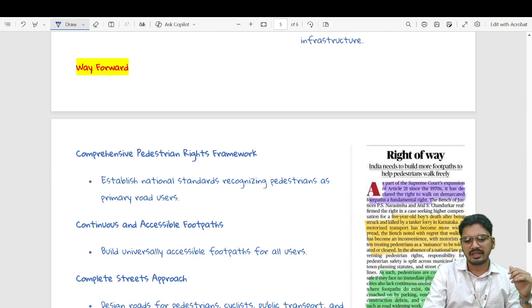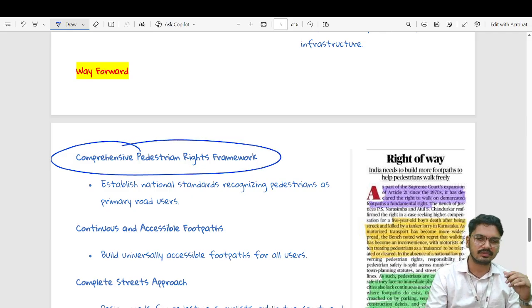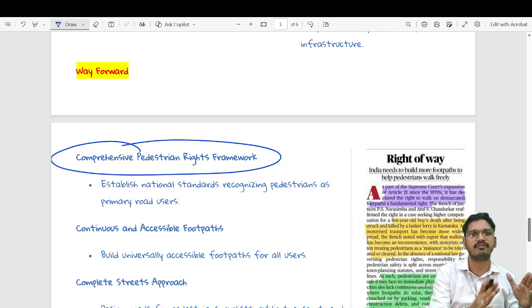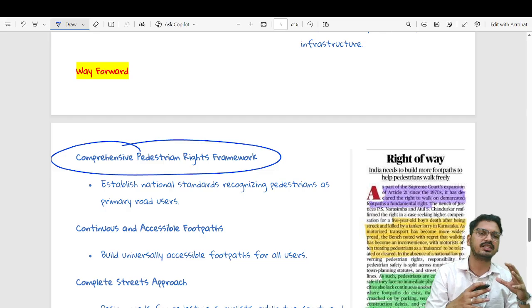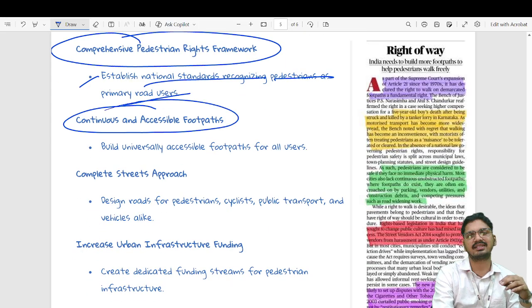Now, keeping all those ideas in mind, if we draw a holistic way forward, it will look like this. The first would be a comprehensive pedestrian right framework, so that the key observations made by the Supreme Court are collectively kept in a single place, to ease implementation, establishing a national standard recognizing pedestrians as the primary road user. The next would be continuous and accessible footpaths.